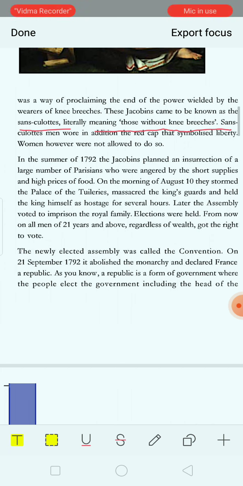The entire royal family was arrested and elections were held. From now on, it was declared that all men of 21 years of age and above, regardless of wealth, got the right to vote.